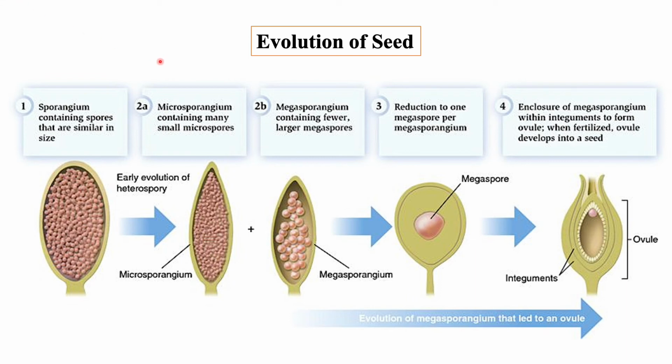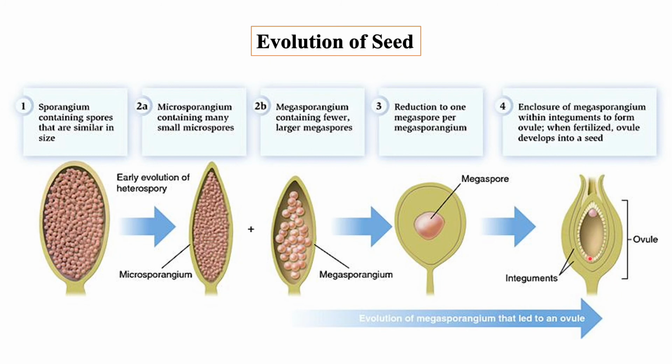Evolution of pollen tube. The non-vascular plants and the lower vascular plants require water for fertilization. They produce motile flagellated sperm that reach the non-motile egg through water from rain or dew, etc. However, the seed plants do not depend on water for fertilization. The evolution of pollen tube parallels the evolution of seed.